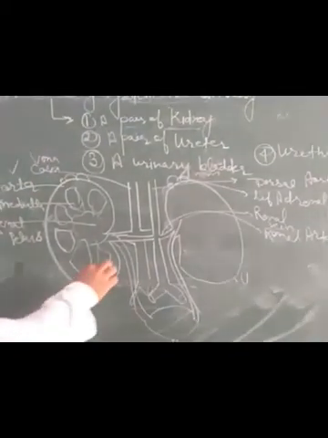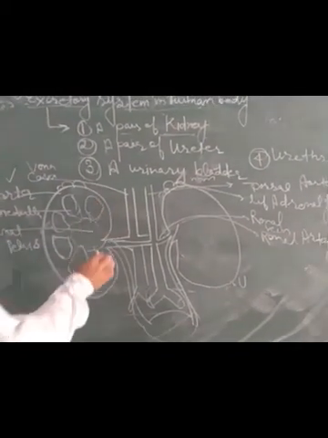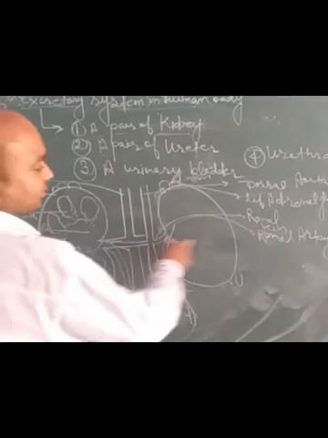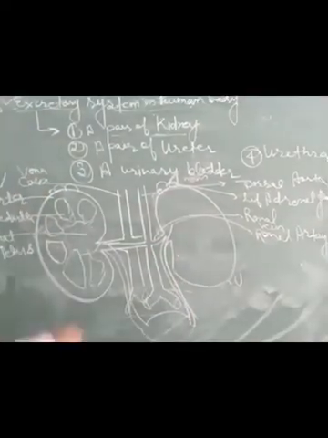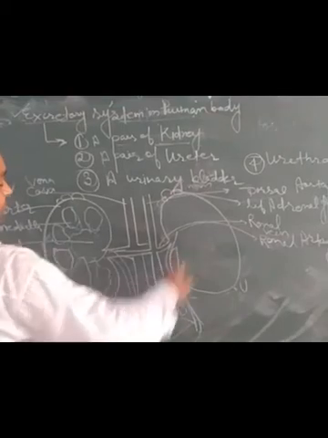Now we are going to discuss the structure, the longitudinal and transverse section of the kidney. This one is the right kidney and this one is the left kidney.